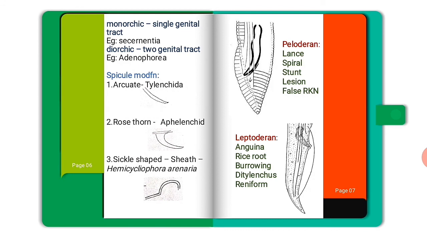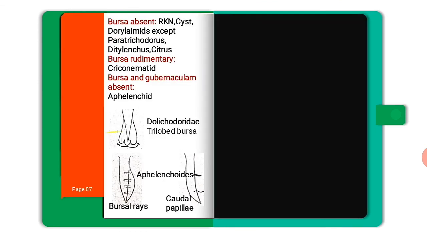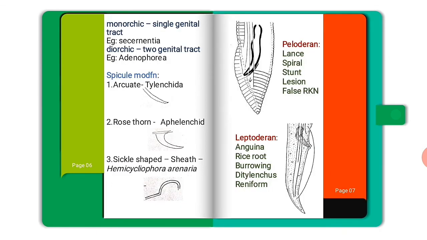Next one. Based on the number of genital tracts, it is of two types. One is monorchic, another one is diorchic. Sorry, friends, it is not under control. Regarding monorchic, it has a single genital tract. Example, Sasanantia, and another, diorchic, where two genital tracts play a role, example Adenophorea. And in spicule modification, an arcuate-like shape is present in case of Tylenchida, rose thorn in case of Aphelenchida, and sickle shape in case of sheath, that is Hemicycliophora arenaria.